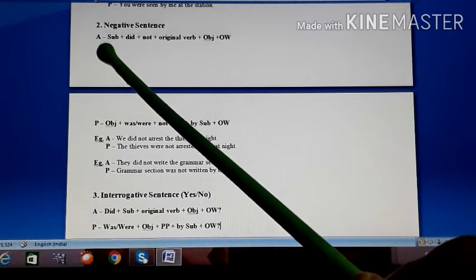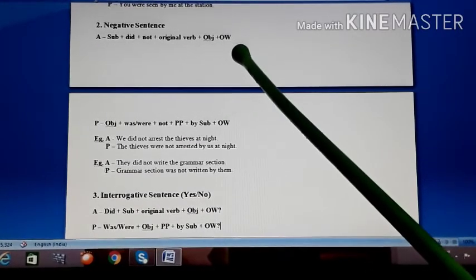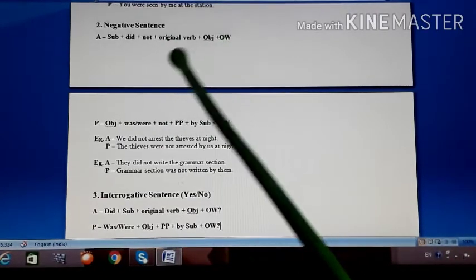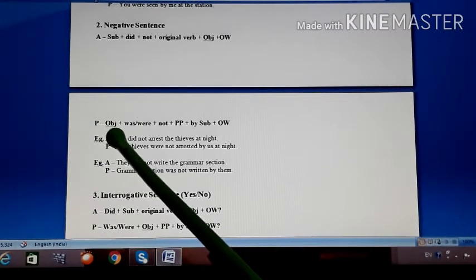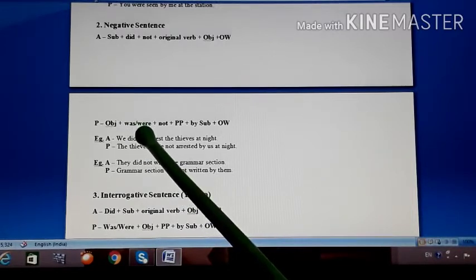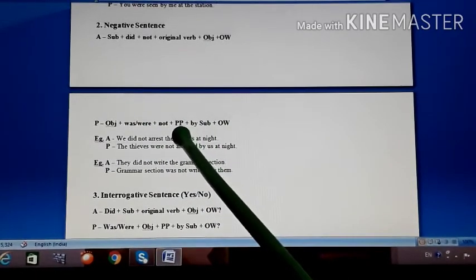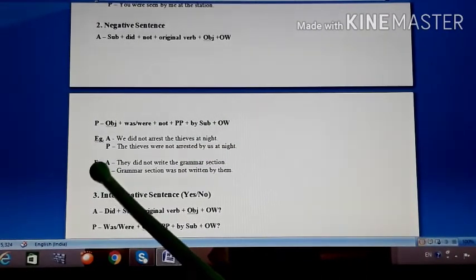So in active you see subject plus did not plus original verb plus object plus other words. Okay, when you change it into passive, again the object will go in front. In passive always the sentence will begin with the object. So object plus was or were plus not plus third form of the original verb, and then you have by subject and other words.